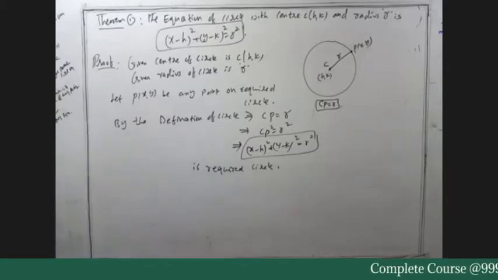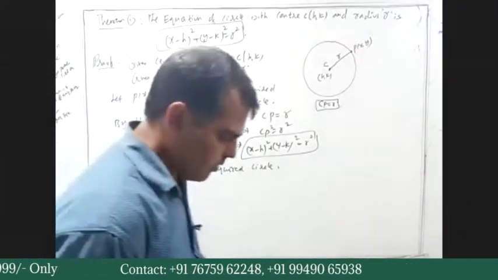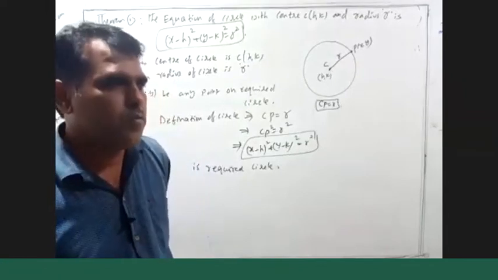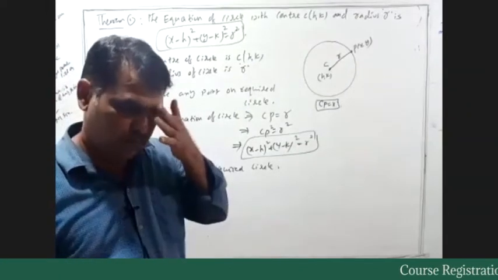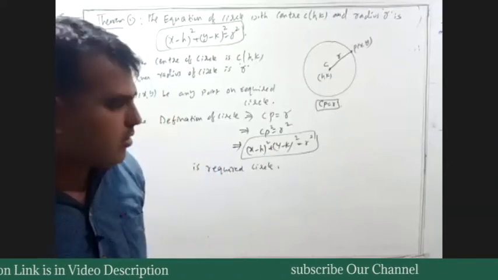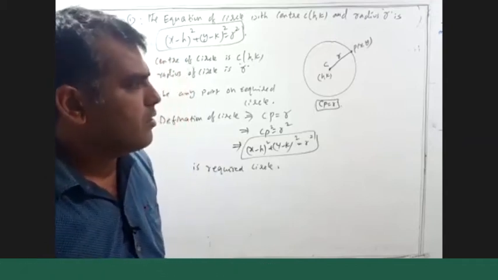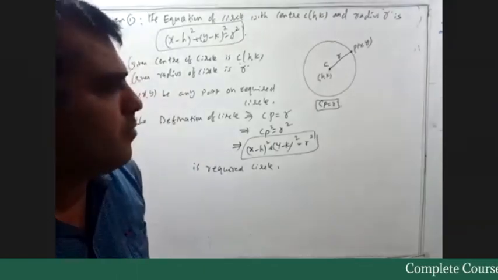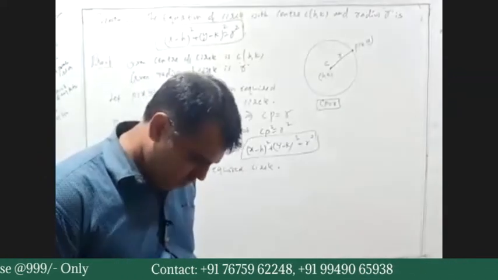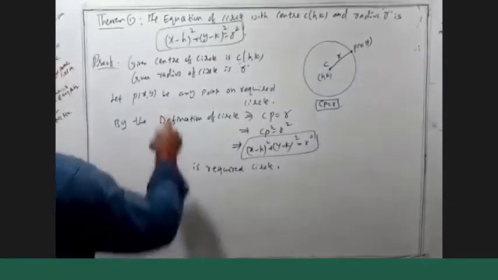This is called the center-radius form. So whenever the center and radius of a circle are given, it is (x minus h) whole square plus (y minus k) whole square equals r square. Next we discuss the standard form of circle, point circle, unit circle, and different ways.